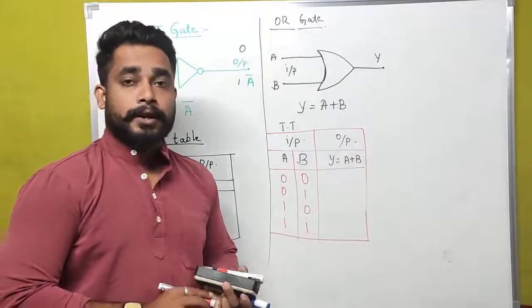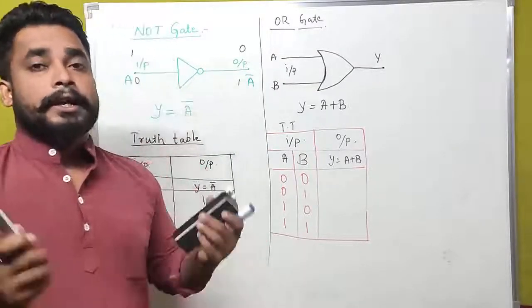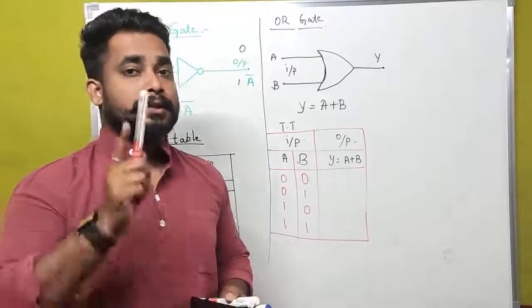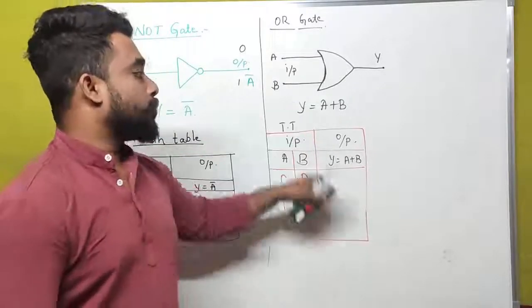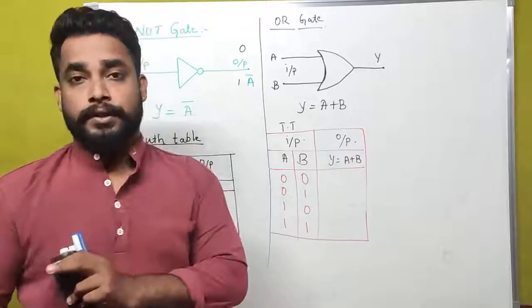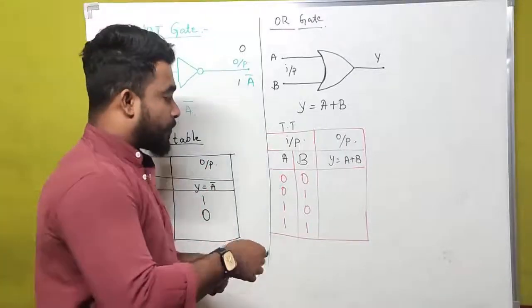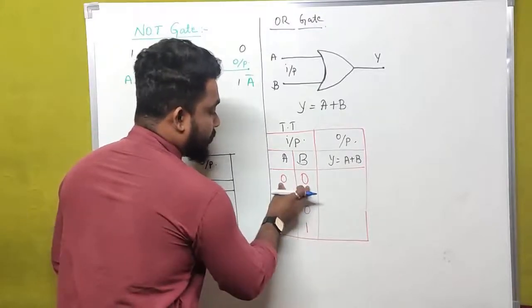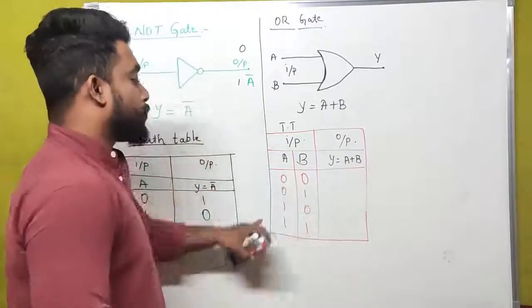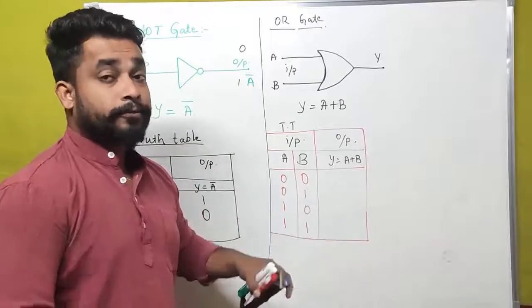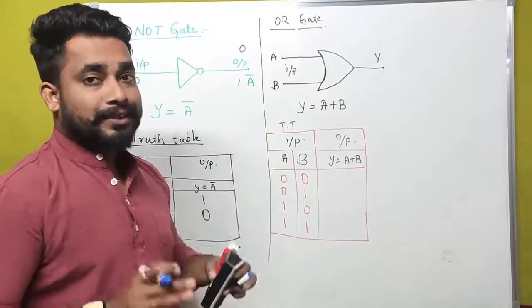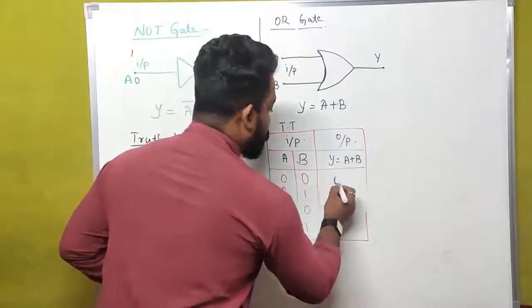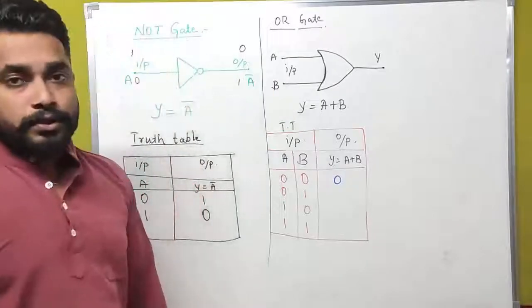In case of an OR gate, I have already said that if any one of the inputs is high, the output should also be in high state. Now let us check. In this condition, both the inputs are low. If all the inputs are low, then the output is also low, or 0 state.